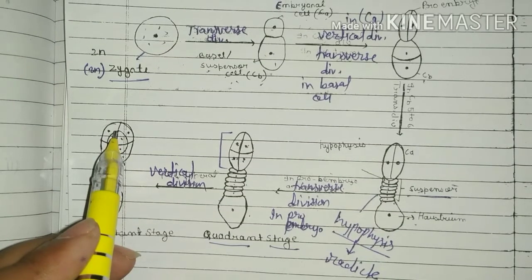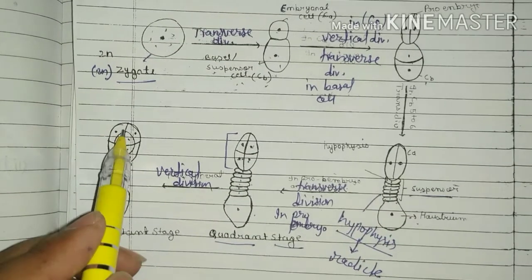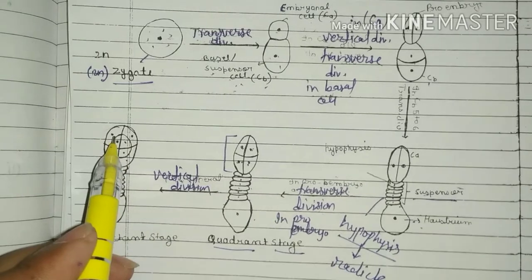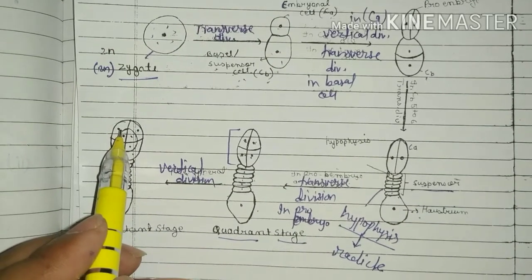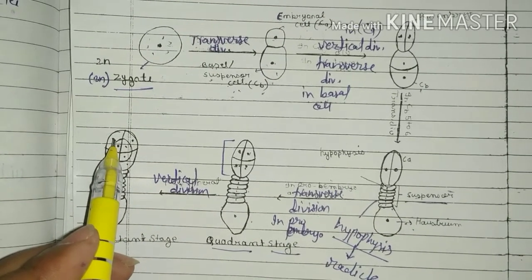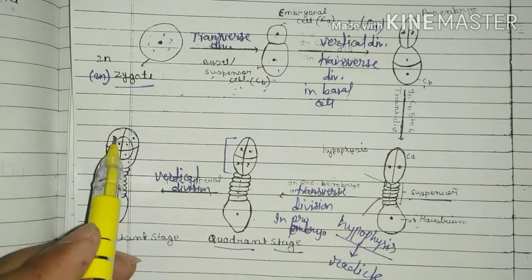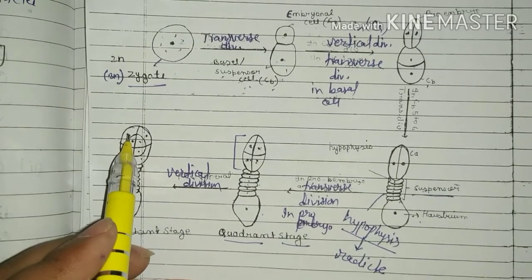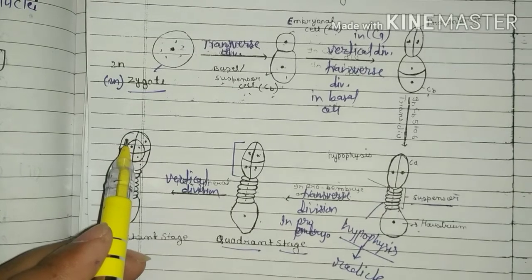The four cells at the apex, the epibasal cells, give rise to the plumule and cotyledons, and the hypobasal cells give rise to the hypocotyl and most of the radicle.